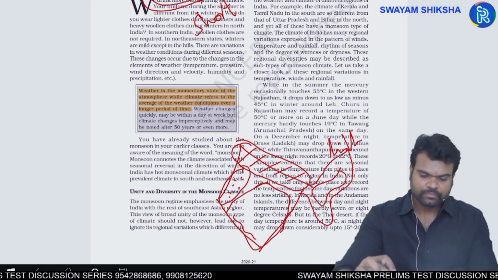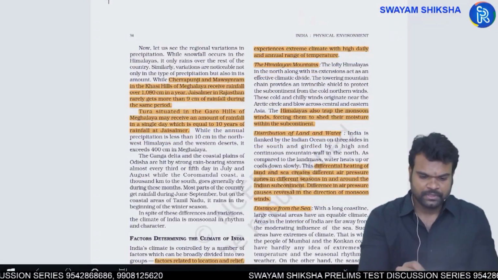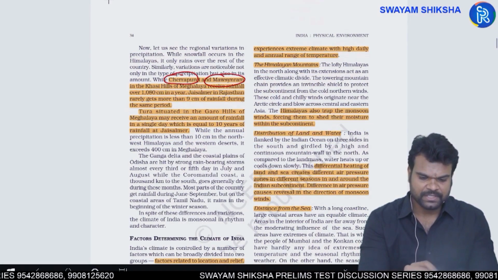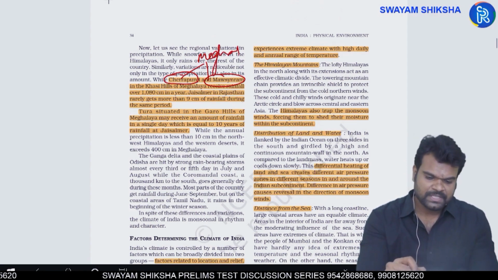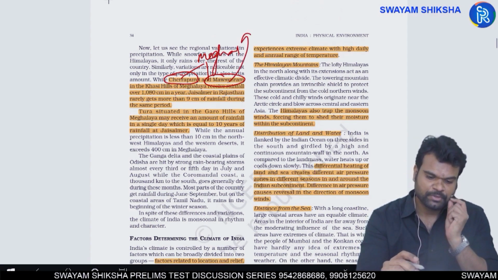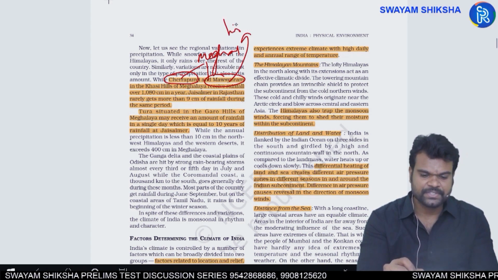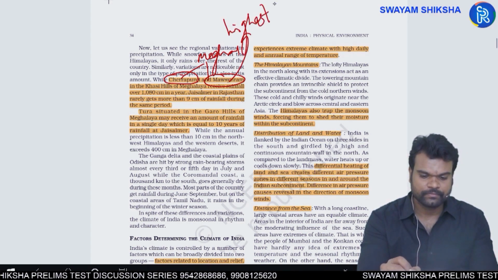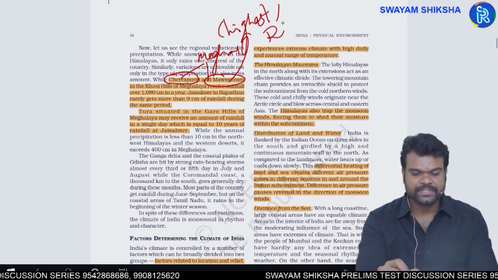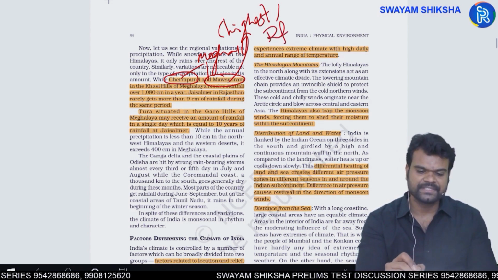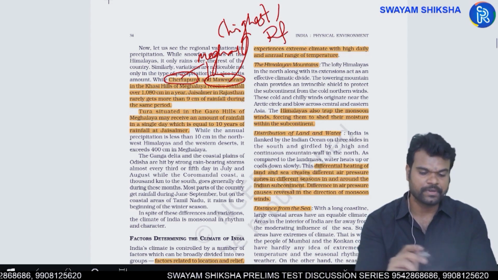Okay. For example, you have Cherrapunji and Mawsynram, both are from Meghalaya only. Mawsynram, in the previous session I was talking about this, experiences the highest rainfall in the world. Mawsynram of Meghalaya experiences the highest rainfall in the world. That is why it is considered the wettest place in the world.